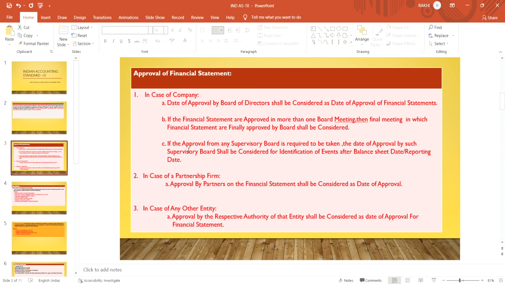In case of a partnership firm, approval by the partner on the financial statement shall be considered as the date of approval. Means, when the partner approves the financial statement, that date is to be considered as the date of approval. In any other entity's case, approval by the respective authority of the entity, when they approve the financial statement, that date is to be considered as the date of approval.